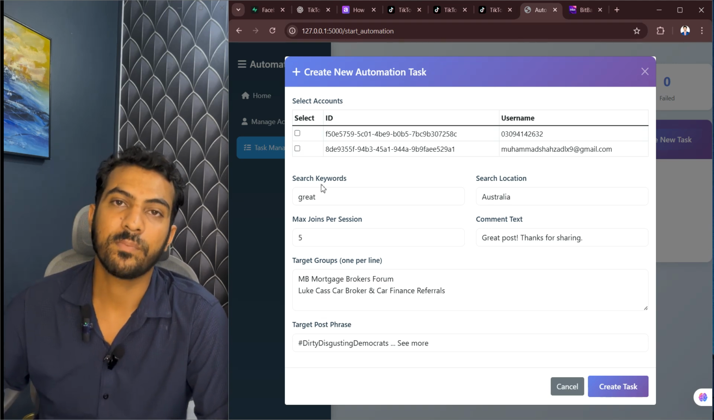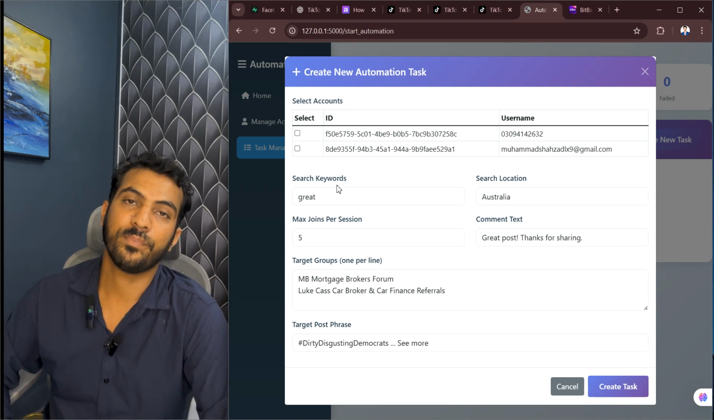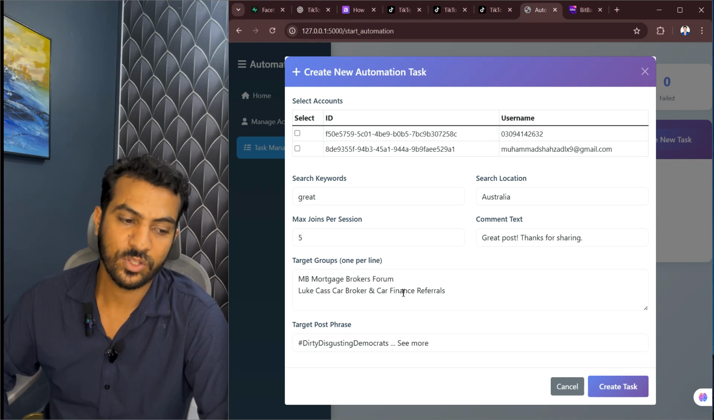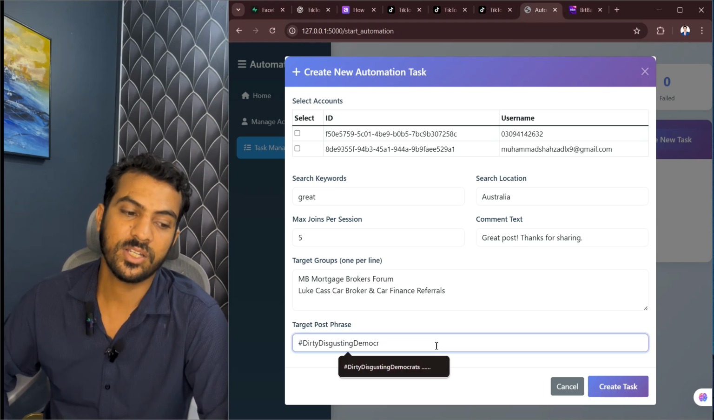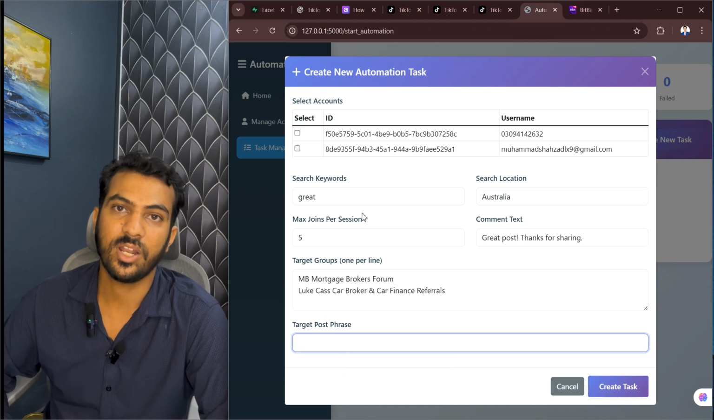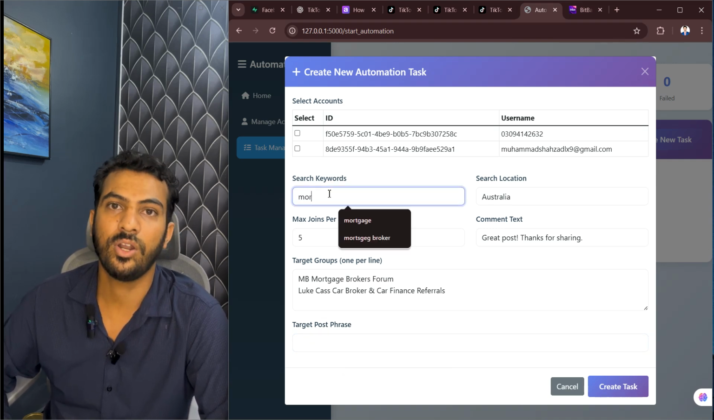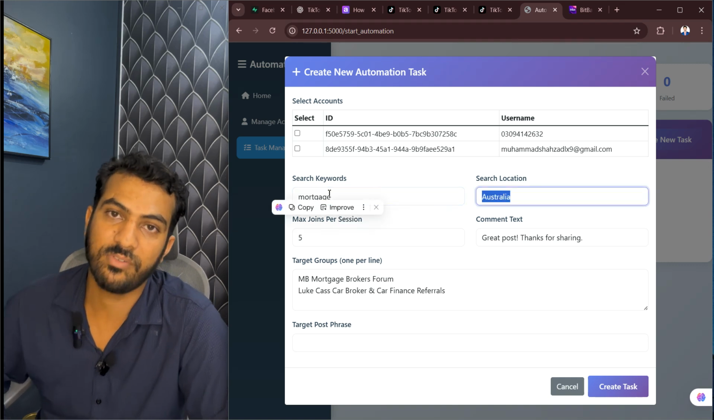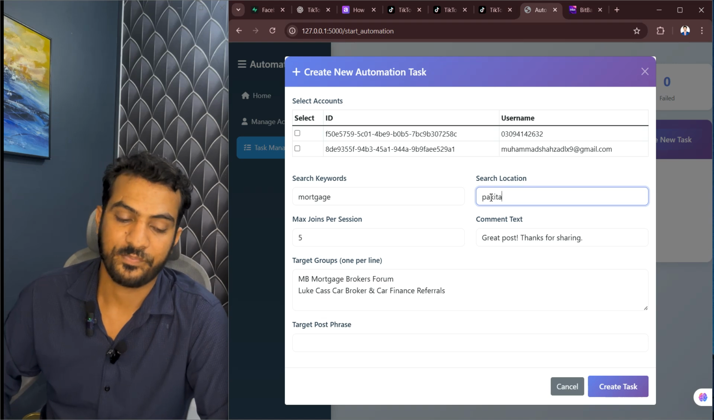Our main purpose is to scrape the groups and join them with matching titles, and also to comment on the posts which match our title. We add the configuration in our configuration form, and the whole process is location based. We can find groups in Australia, in Pakistan, in Lahore, or in any other country we want. We create the task, and it starts automatically.